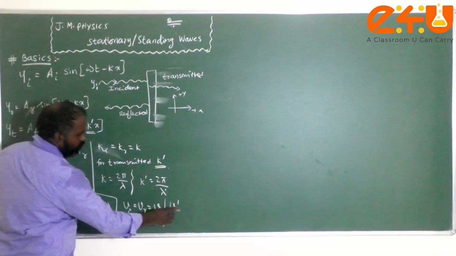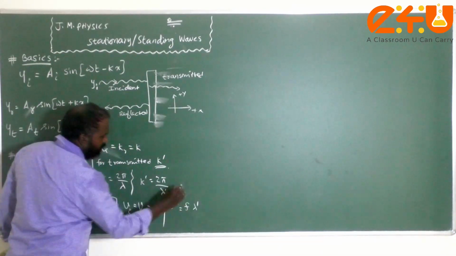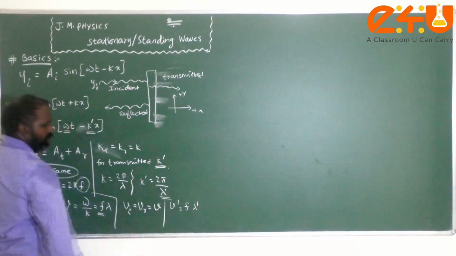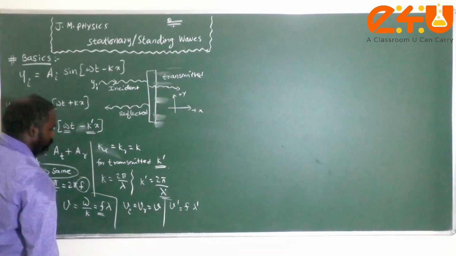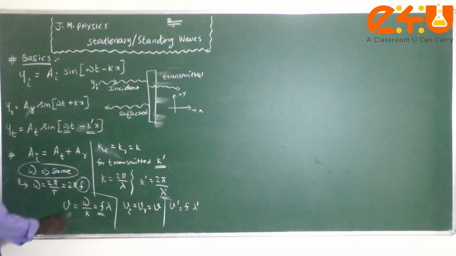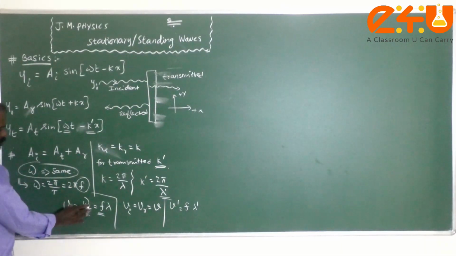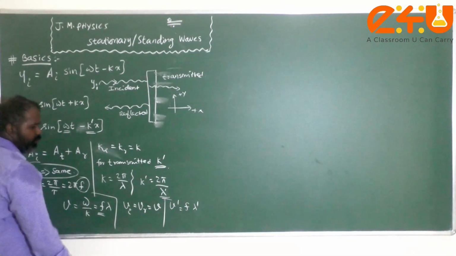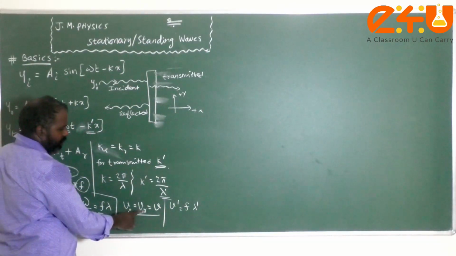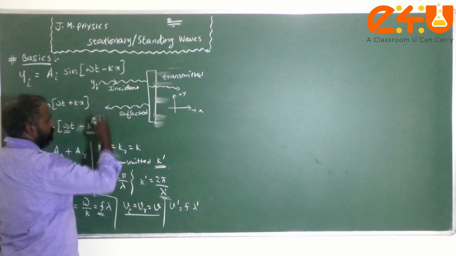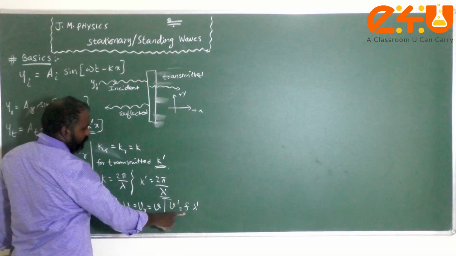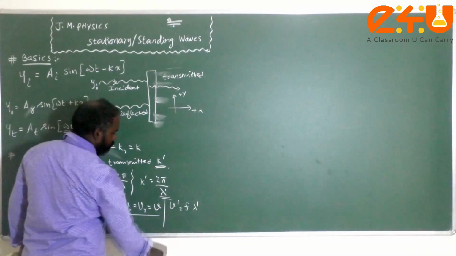It is given as v dash equal to f into lambda dash. So we can see that v is equal to omega by k also. Either using this relation or this relation, we can write that the velocity of the wave for the incident and reflected waves remains the same since they travel in the same medium. But compared to the incident wave, the transmitted wave velocity will be different.